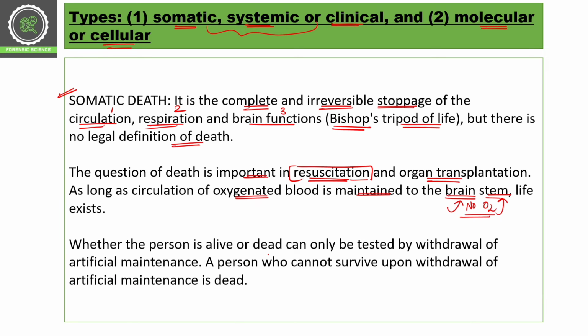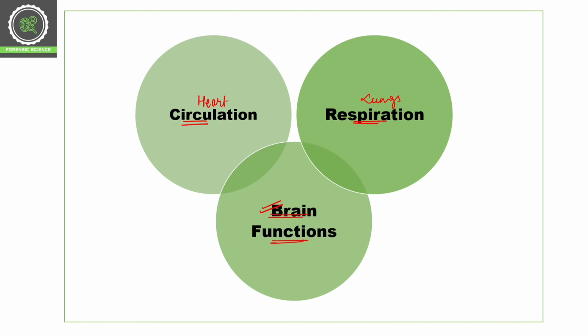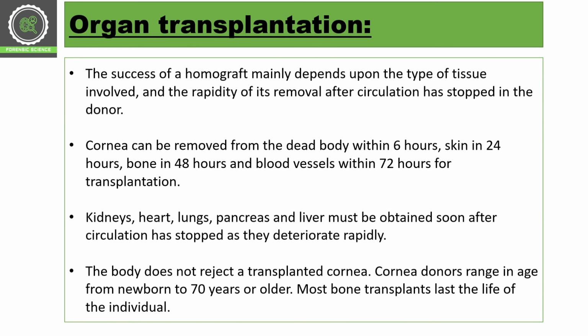Whether the person is alive or dead can only be established by withdrawal of artificial maintenance. An example of artificial maintenance is the ventilator. If we remove the ventilator and there is no life, that means the person is dead.